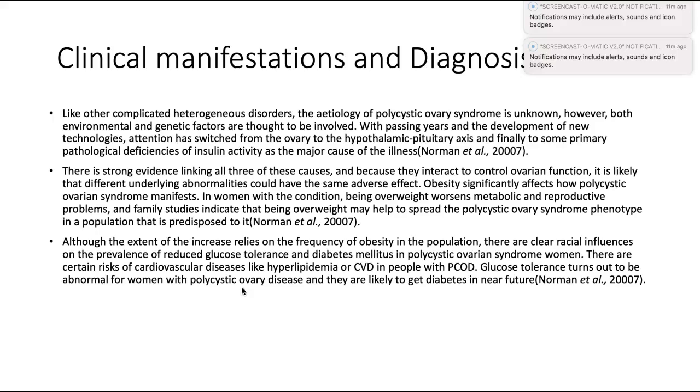And if a person tends to be obese, then there are certain other issues which accompany it, like polycystic ovarian disease, and apart from that there are issues like racial influences and reduced glucose tolerance. So glucose tolerance turns out to be abnormal for women with polycystic ovary disease, and they are likely to get diabetes in the near future. According to stats, it is very clear that people suffering from polycystic ovary disease are also suffering from diabetes.